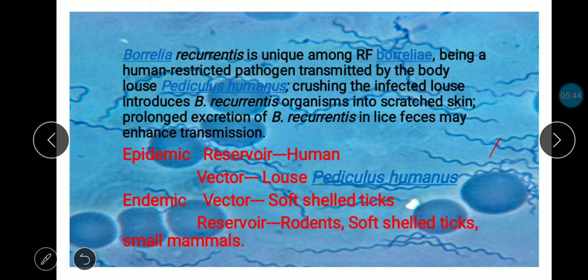Their reservoirs are of many types, that is rodents, soft shell ticks, as well as small mammals like rabbits or pet animals. The ticks are present on these pet animals. They can infect them as well as infect human beings, and that type of fever is called endemic fever.